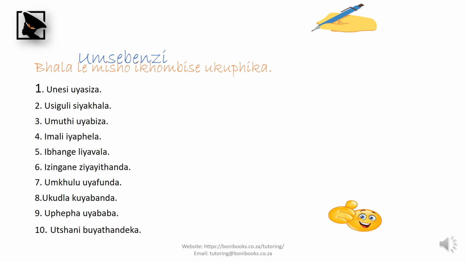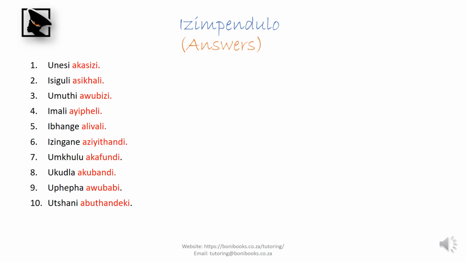It will help you to look at the subjects of the sentences and see what they will take in the negative. Just take your time, do it leisurely, and once you're done, you can go to the next page. In the last slide, we have your answers, to help you make sure that you have your answers correct.